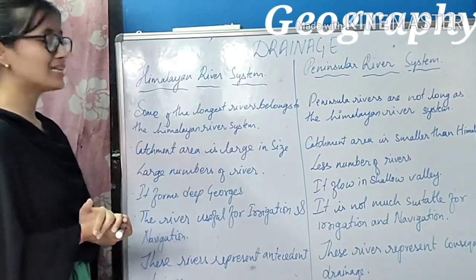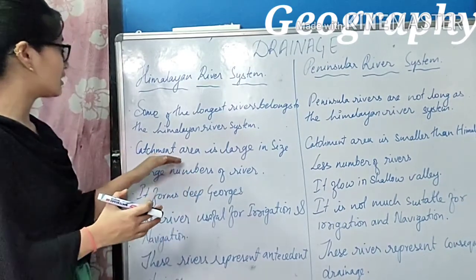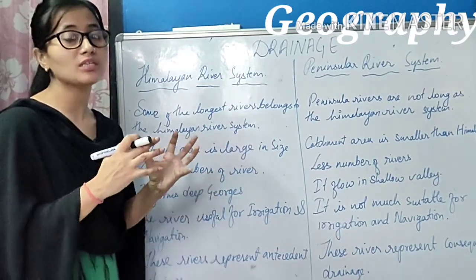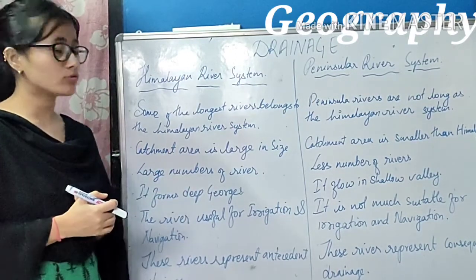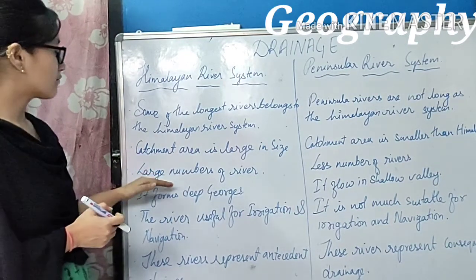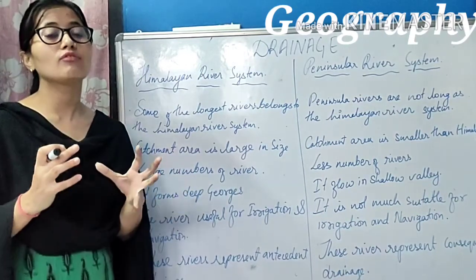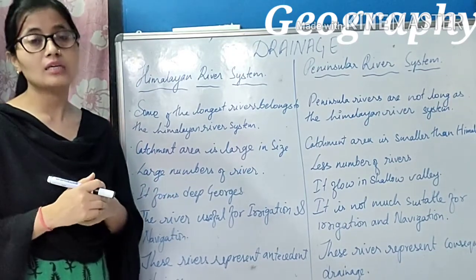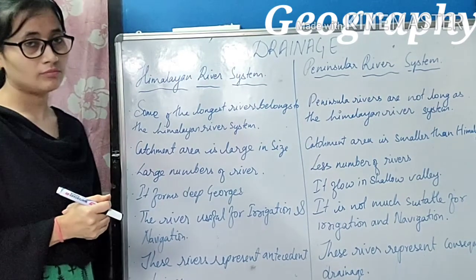Now let us move on to the second difference. Catchment area is large in the Himalayan river system, whereas in the Peninsular river system the catchment area is smaller than the Himalayan river system. Now the third difference: the Himalayan river system consists of a large number of rivers. So the Himalayas give rise to a large number of rivers, whereas the peninsula of India does not give rise to a large number of rivers. Got it?